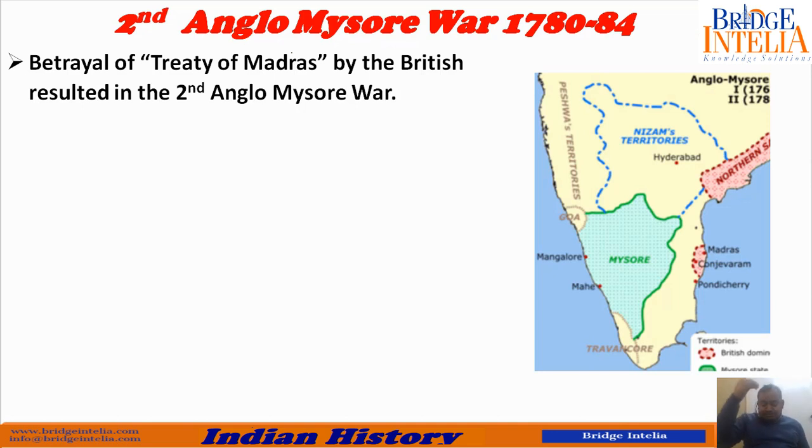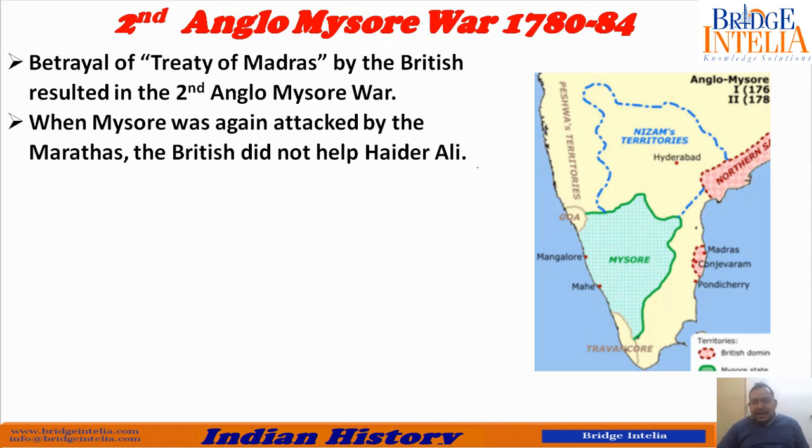I mean, the British East India Company was famous for breaking promises made by it. So they did the same in this case. Though they had promised they would help Hyder Ali, they would help Mysore, they did not do so when the Marathas entered Mysore, because you see, the Marathas were not friends of Mysore.